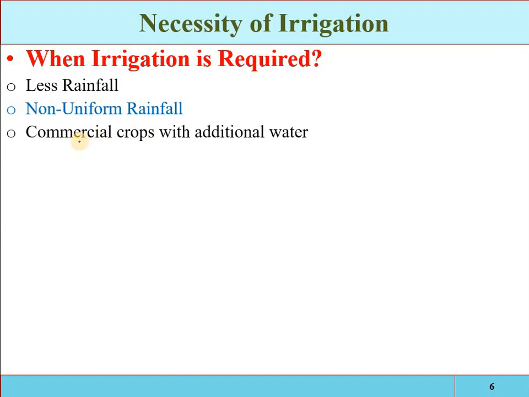Third one is the commercial crops with the additional water. The rainfall in a particular area may be sufficient to raise the usual crops, but for commercial crops, for cash crops, more water will be required.